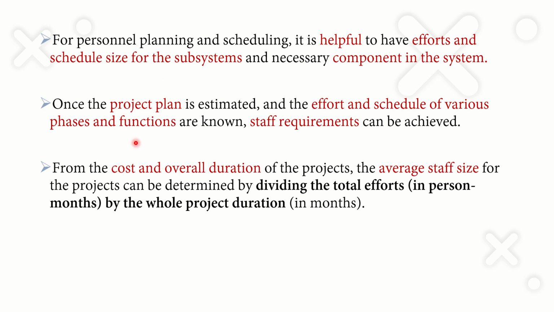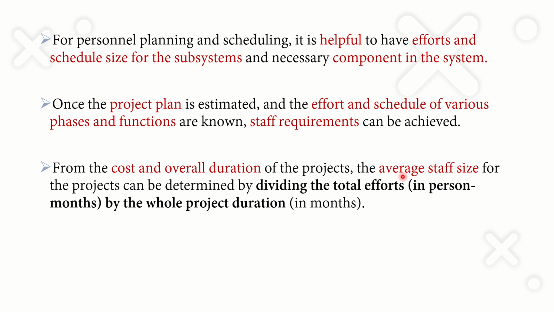that will help in order to make proper arrangement in staffing. And once the project plan is estimated, that is, during the first phase we will perform all the estimations. During the estimation we will calculate the effort, the time, the number of persons needed, etc. So once the estimations are over, we will get an idea about how many staff are required for the particular project. So we can calculate the average staff size based on the following equation. If you know the effort and the project duration, by dividing the effort by the project duration, we will get the average staff needed for the project.